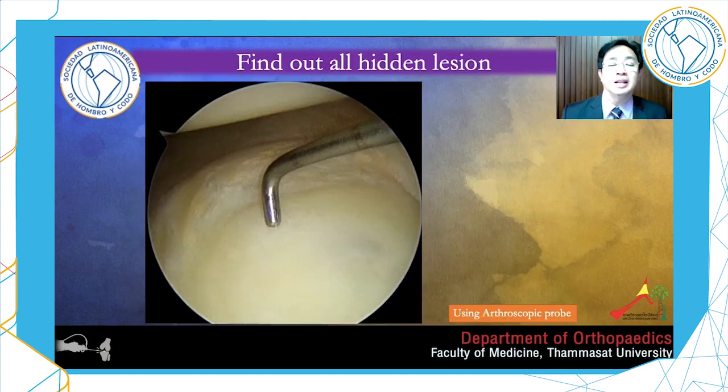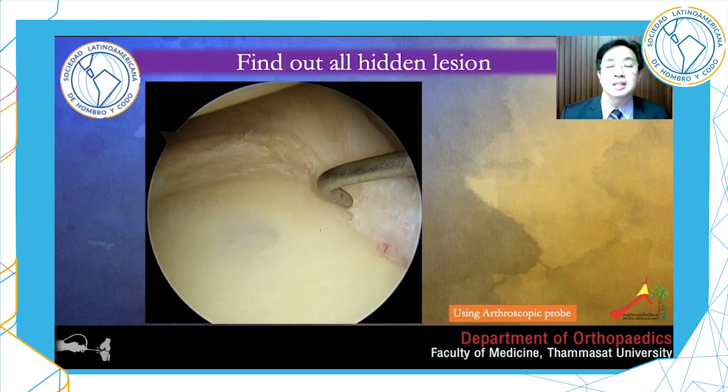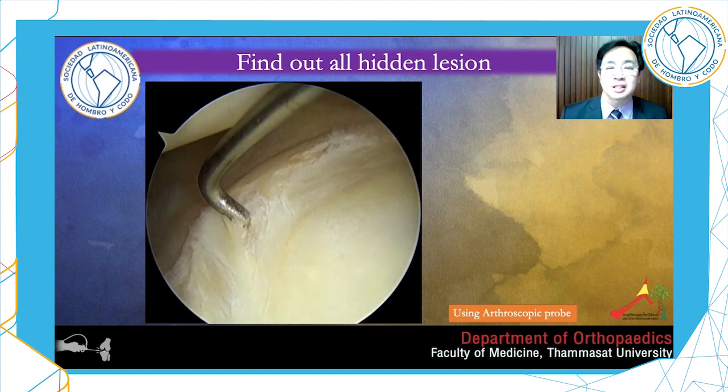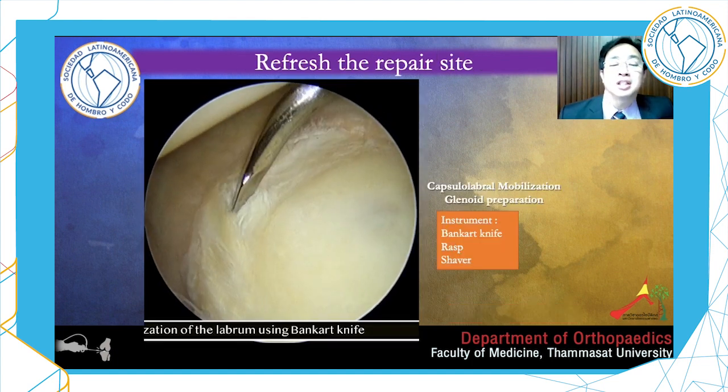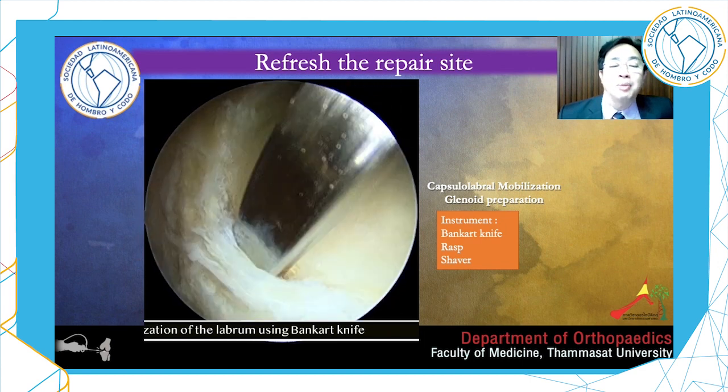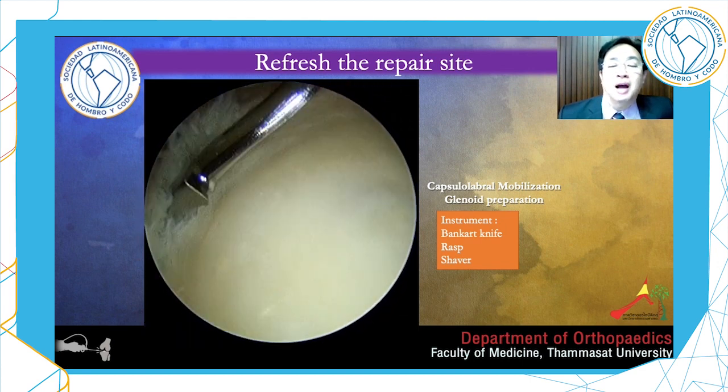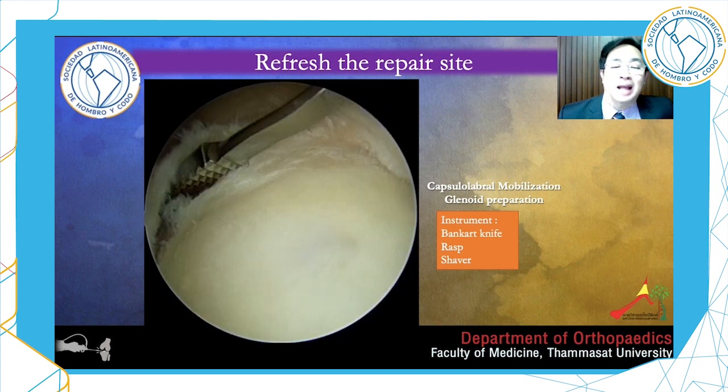Try to find the hidden lesion. This is a Kim's lesion. It's a concealed labral crack lesion at 6 o'clock. I refresh the repair site by fully detaching the labrum. I'm not a fan of capsular plication. I find better results when fully detaching the labrum.